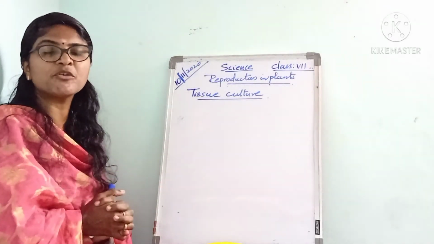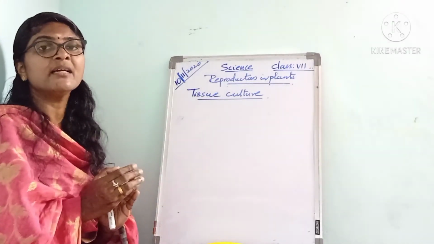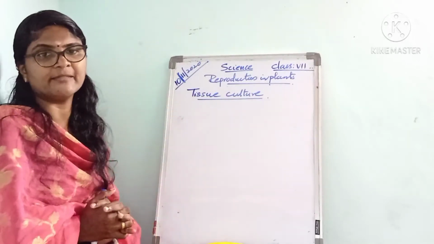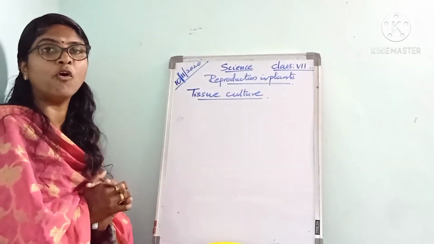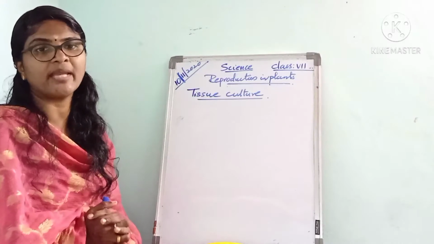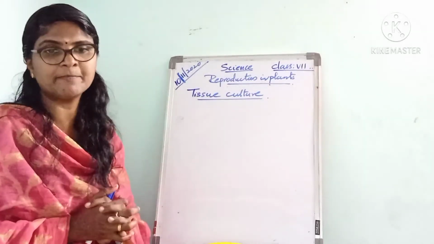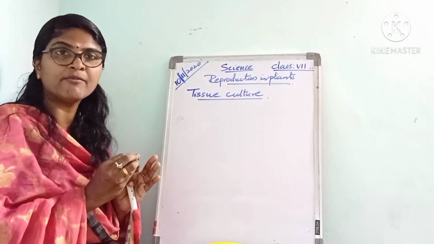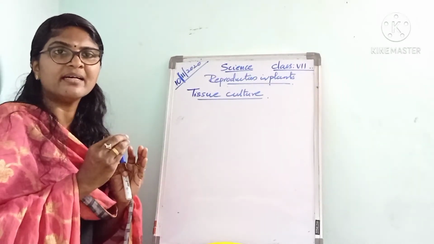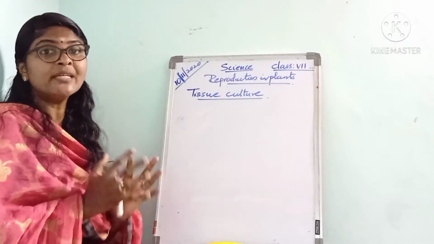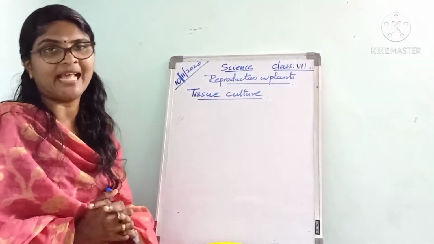Then roots and shoots develop from the mass of cells and form many plantlets, and these plantlets develop into new plants through tissue culture.